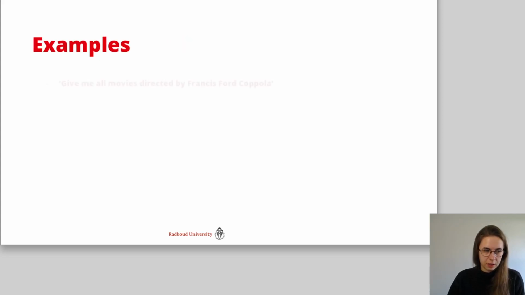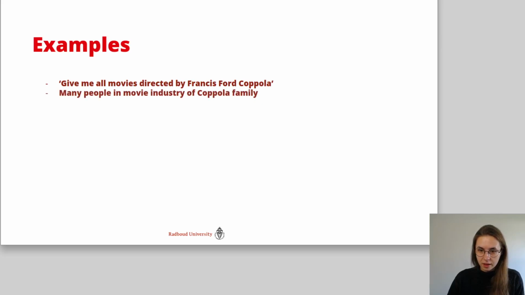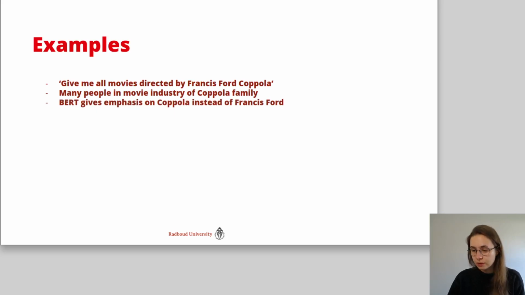Next, we'll look at some examples. For example, give me all the movies directed by Francis Ford Coppola. There are many people in the movie industry with that last name, and we see that for BERT, it gives emphasis on this last name, and then it will retrieve many movies directed by other people in the Coppola family. However, emBERT will match on the full entity and will retrieve actual documents, actual movies directed by Francis Ford Coppola.